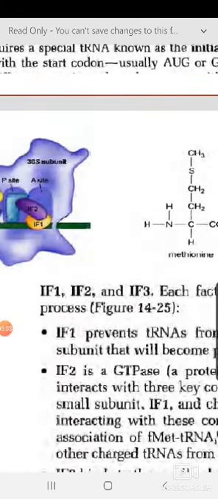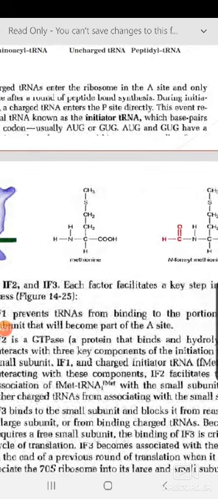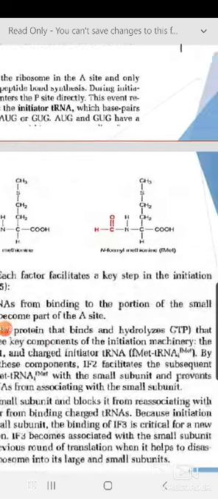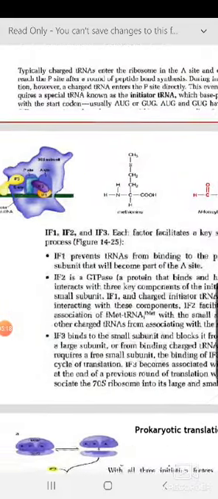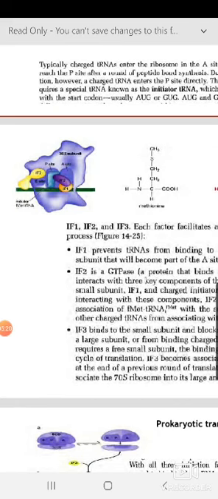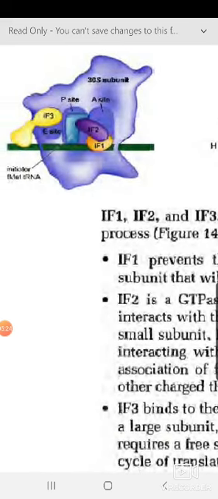Well, there are three factors. What are the factors? IF1, initiation factor 1, initiation factor 2, and initiation factor 3. Each factor facilitates a key step in the initiation process. So let us see what is the function of these three factors. We will start. See this diagram, which shows the small subunit of the prokaryotic ribosome. I'm showing the A site, P site, and E site.